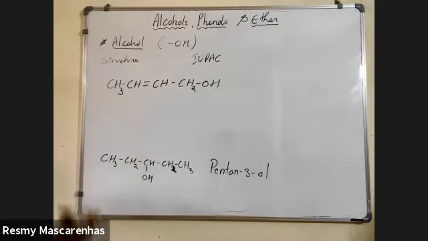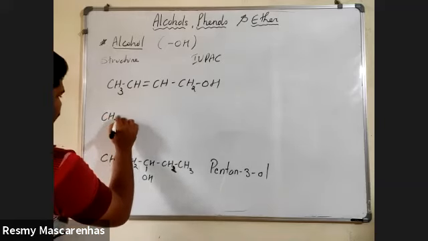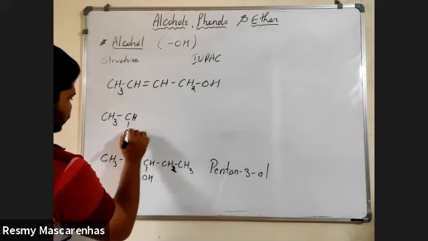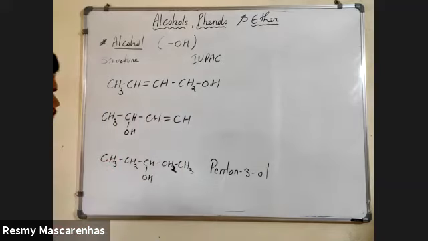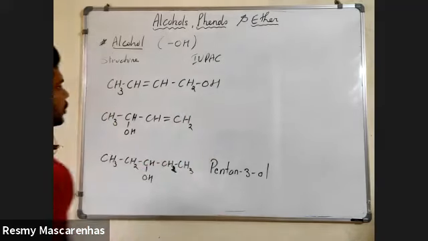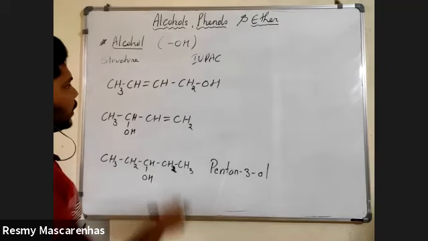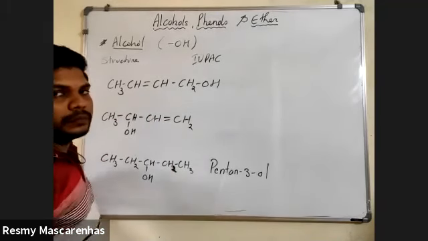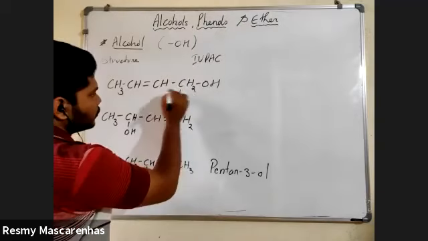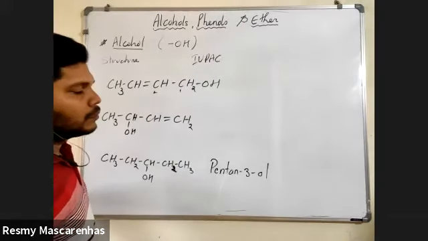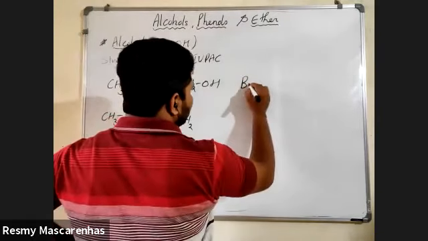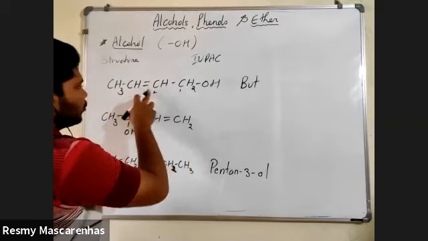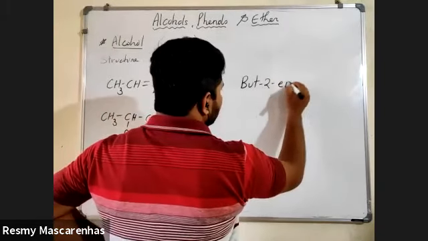Tell me for this. What is the name for this? There is a double bond here. 1, 2, 3, 4. So it is nothing but butane, but a double bond is there. Which position? Second. So butene.